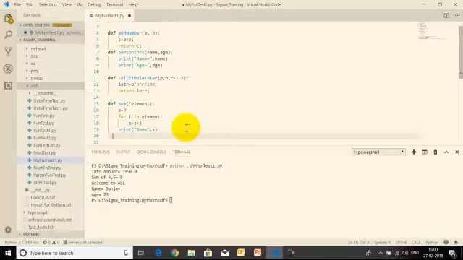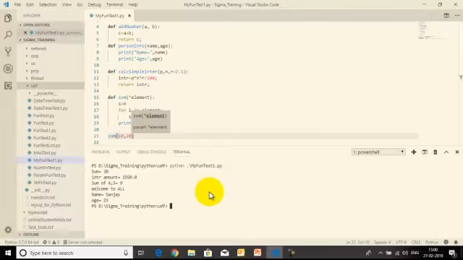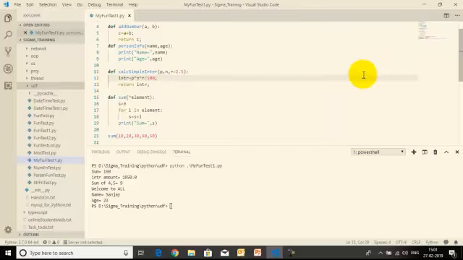Let us check the output. I'll pass the values for the elements, say 10, 20. We check the output: sum is 30. I'll add more elements: 30, 40, 50. I have given 5 arguments now. Then again we find the execution: sum is 150, which is 10 plus 20 plus 30 plus 40 plus 50. So however many arguments we pass, the process varies accordingly. This is how we can define functions in Python. Hope this is clear.